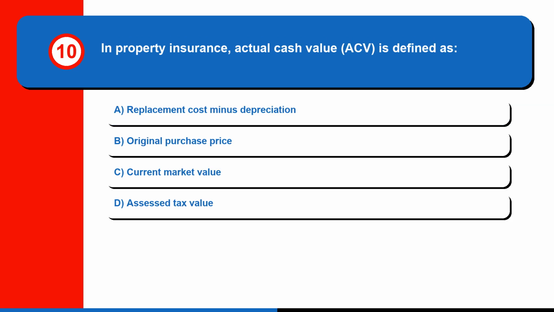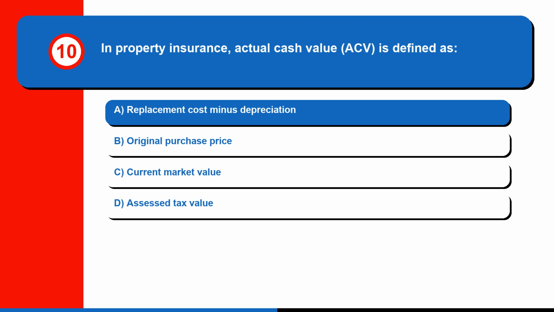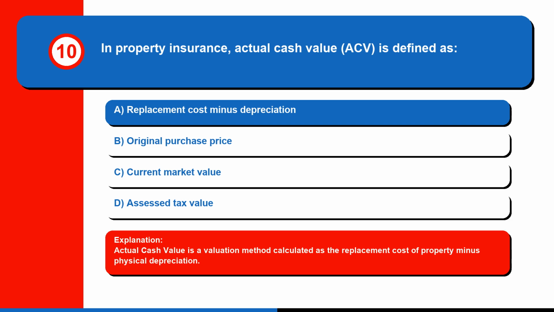Question 10. In property insurance, actual cash value (ACV) is defined as: A. Replacement cost minus depreciation. B. Original purchase price. C. Current market value. Or D. Assessed tax value. The correct answer is A. Replacement cost minus depreciation. Actual cash value is a valuation method calculated as the replacement cost of property minus physical depreciation.